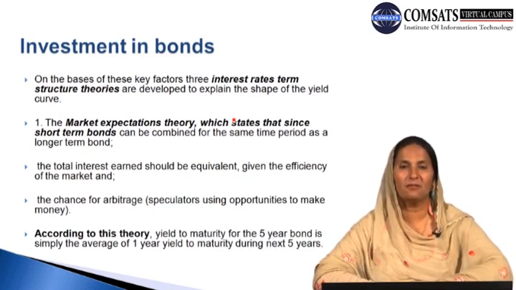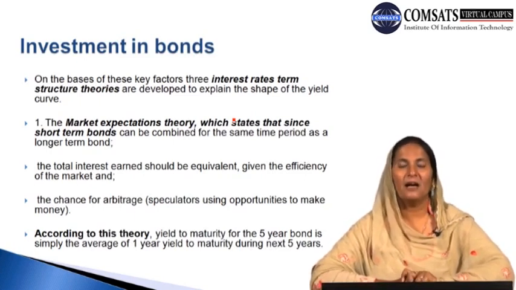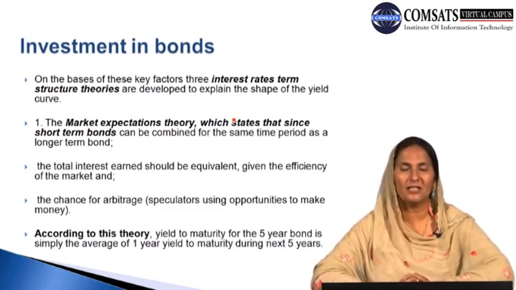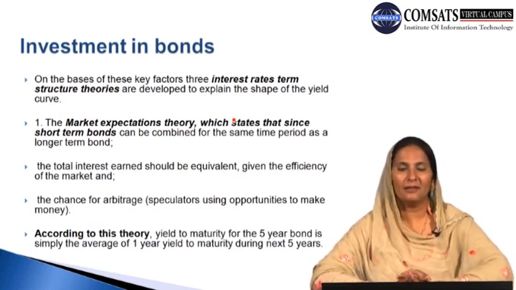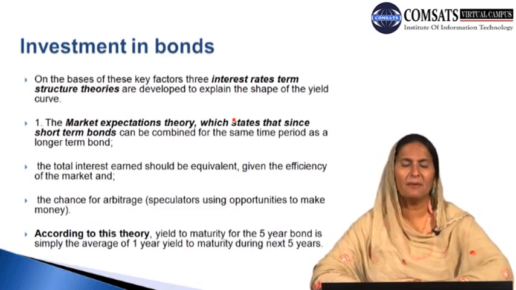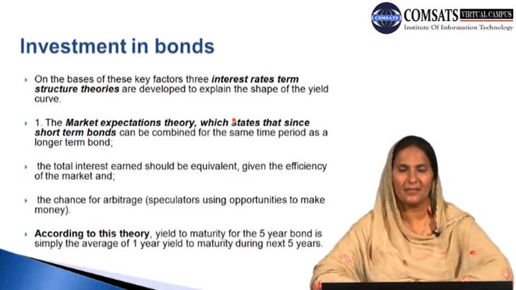But it depends upon the efficiency of the market, whether the market is working efficiently or not. When we talk about the efficiency of the market, we are concerned with the optimization of the investor's decision in the current environment, in the light of the current variables' behavior. We want to minimize the rate of interest and maximize our outcome or level of profit. The chance for arbitrage: speculators using opportunities to make money.